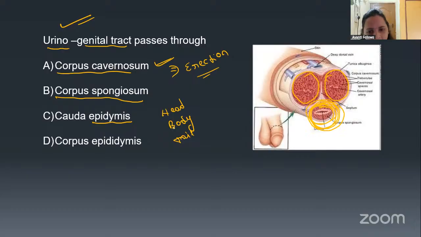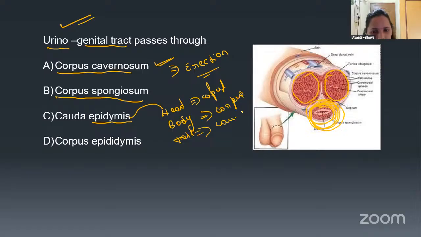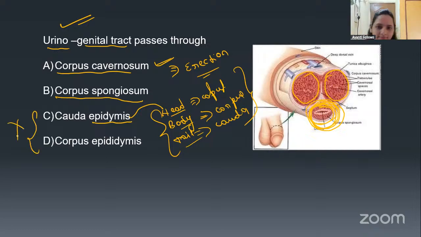Then we studied the structure of the epididymis, that consists of the head, body, and tail. Head is called the caput. Body is called the corpus. And the tail is called the cauda. This is about the epididymis, not about the urinogenital tract. This is about the epididymis, where the sperm is going to be stored, right? So that's why C and D options are wrong. So the correct answer is corpus spongiosum.